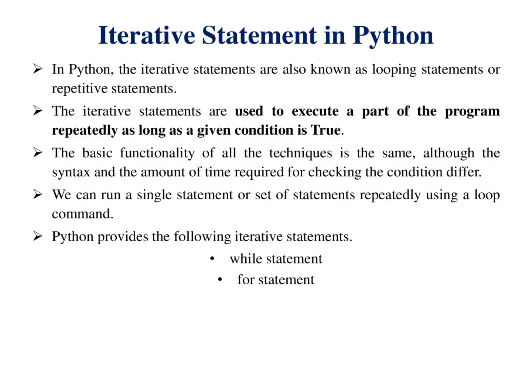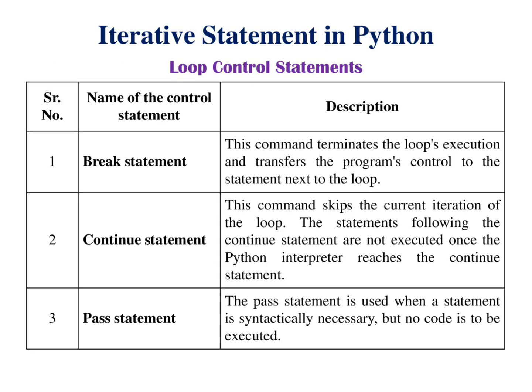But before that, we have to know an important thing, which is controlling the iterative statements: loop control statements. What is that? The statements which are used to pass, continue and break the iterative statements are called loop control statements.